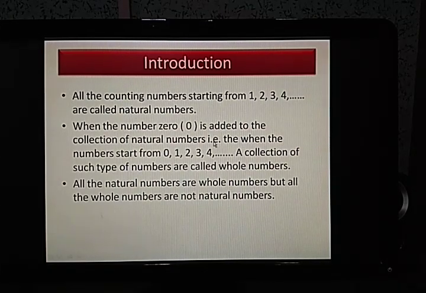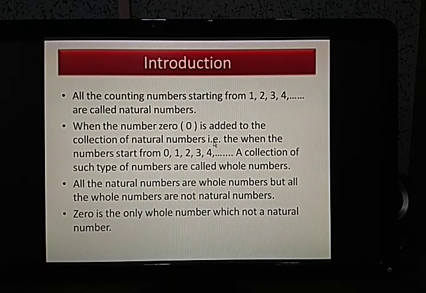Okay. Now moving on. 0 is the only whole number which is not a natural number. Yes, that makes the difference between whole numbers and natural numbers. The number 0 is the only exceptional number which is making the difference between natural numbers and whole numbers. Other than that, there is no other major difference. So I hope you understood these points. Now moving on.